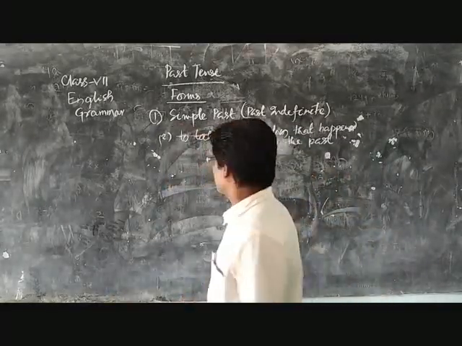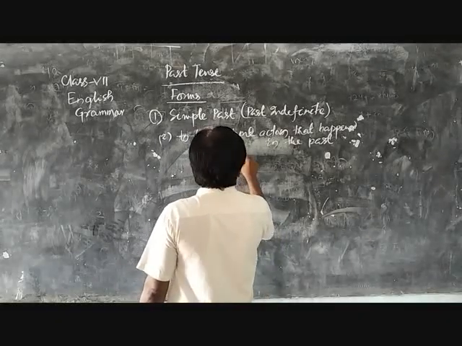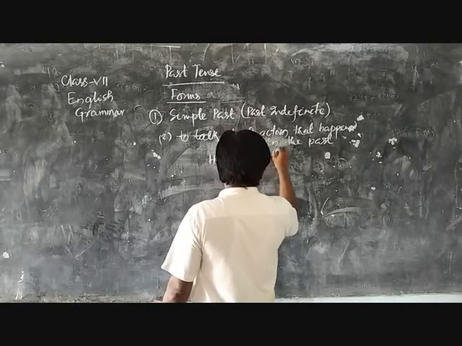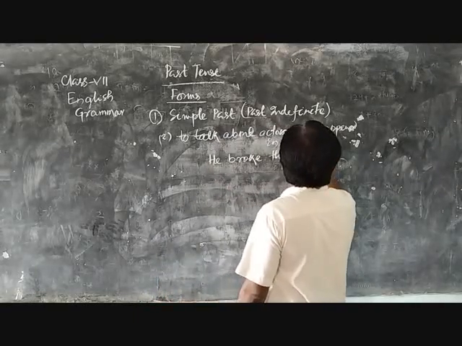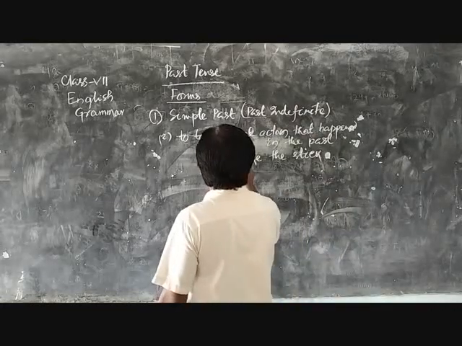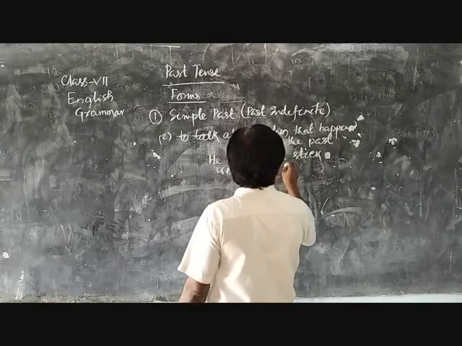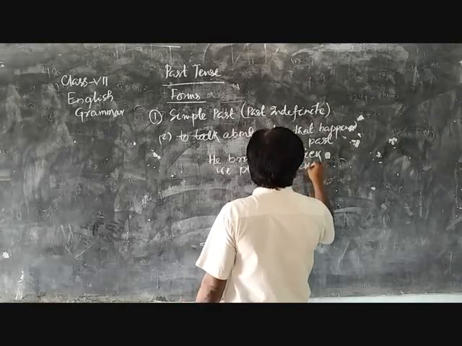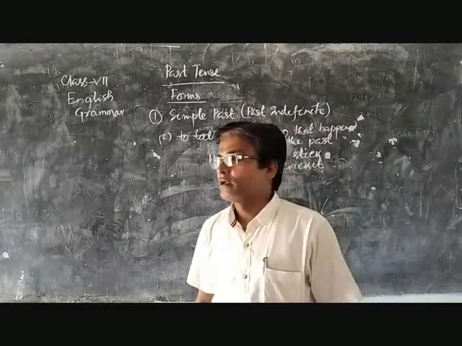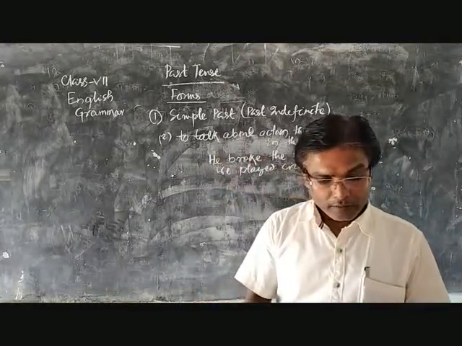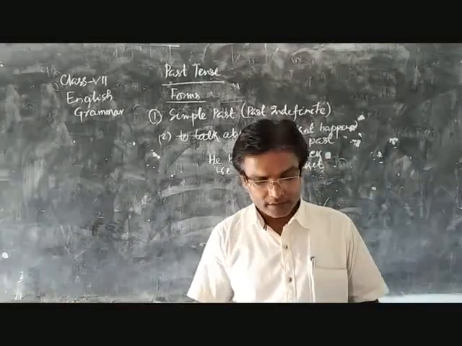For example, he broke the stick. We played cricket. These are some of the examples of past simple. And the first rule is to talk about an event which took place in the past.